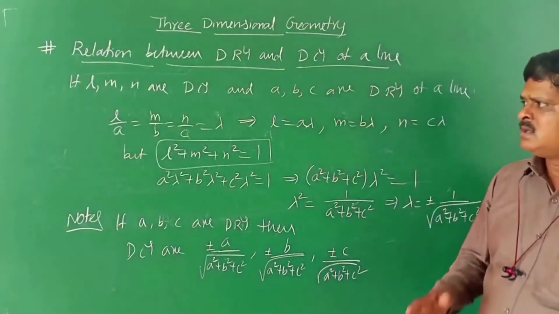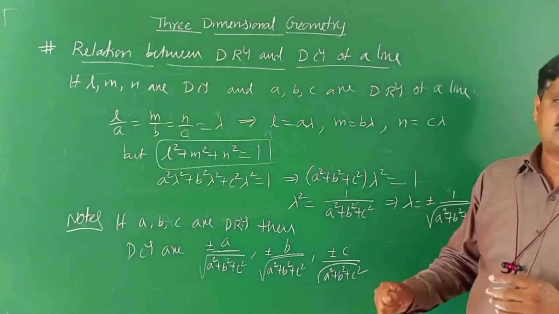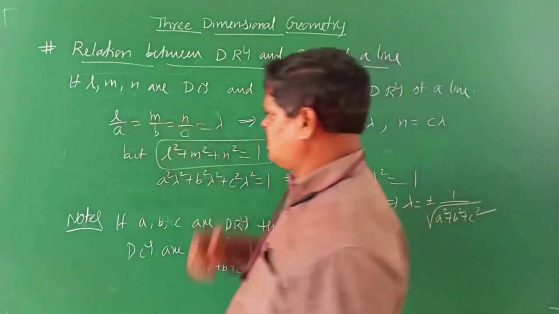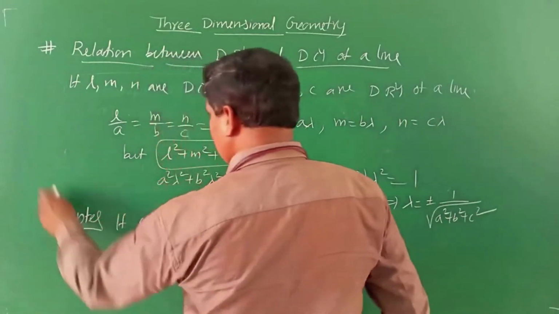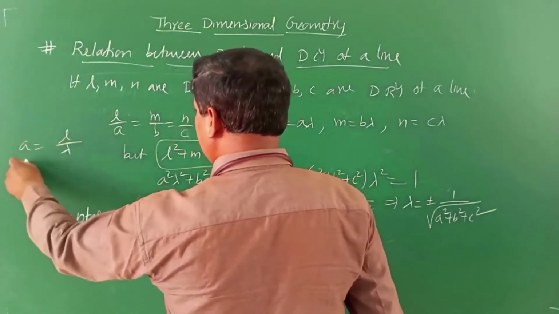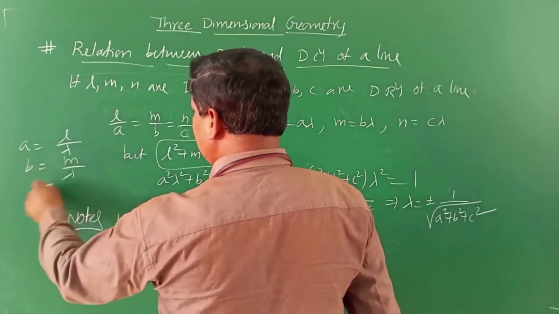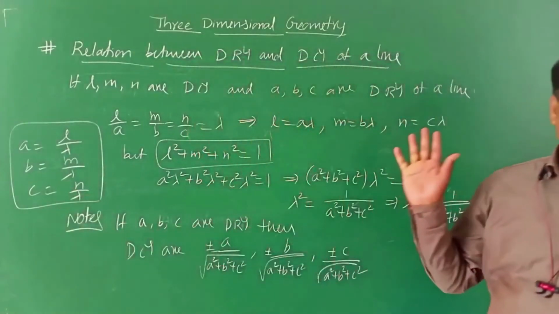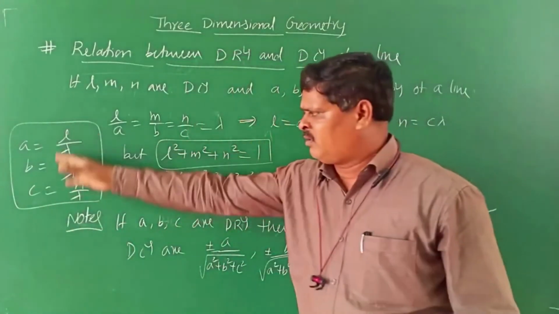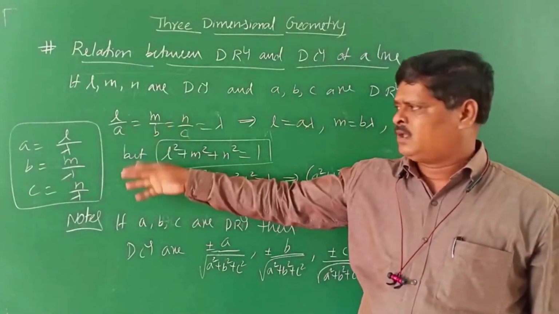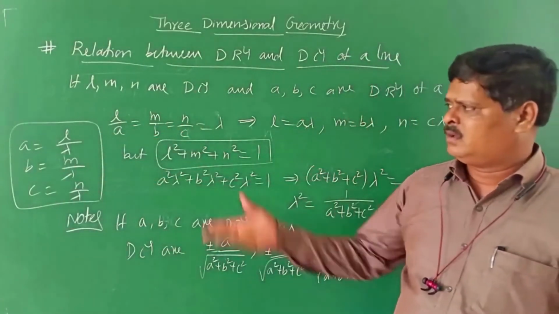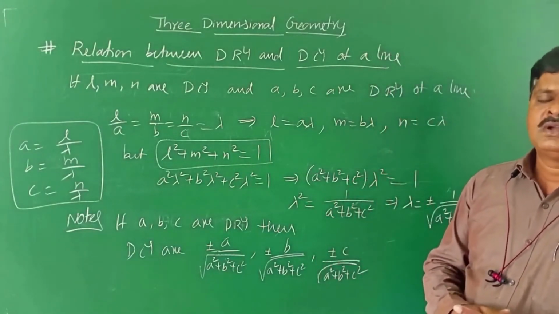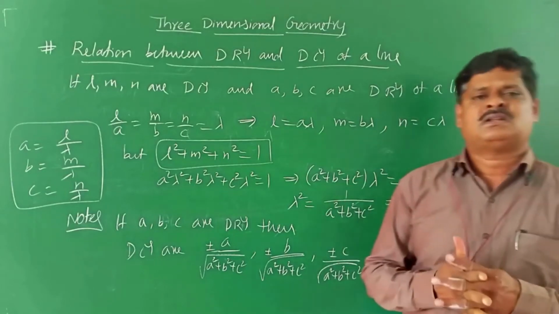Suppose someone asks me the question, sir, suppose direction cosines are given, then how to find direction ratios? See, direction cosines l, m, n are given, then a is equal to l by lambda, b is equal to m by lambda, c is equal to n by lambda. Lambda is a proportional value, and l, m, n themselves are direction ratios obtained from direction cosines. Very simple. Try to understand the concept.